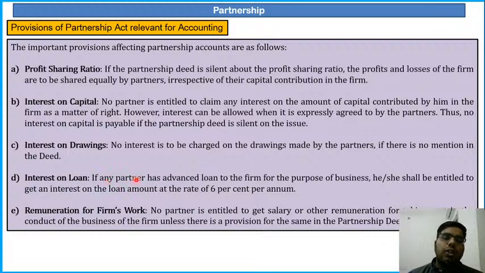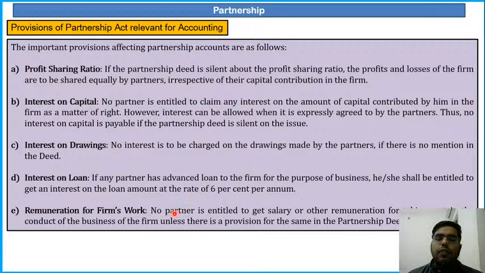Next is interest on loan. If any partner has advanced a loan to the firm for the purpose of business, he shall be entitled to get interest on the loan amount at the rate of 6% per annum. If a partner has given a loan to the firm for the business, he should be getting interest at 6% per annum. If the partnership deed prescribes a higher rate of interest, that interest will be paid. If the partnership deed is silent on that issue, interest on loan will be paid at 6% per annum.